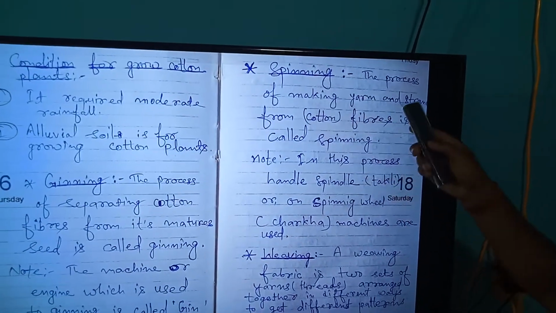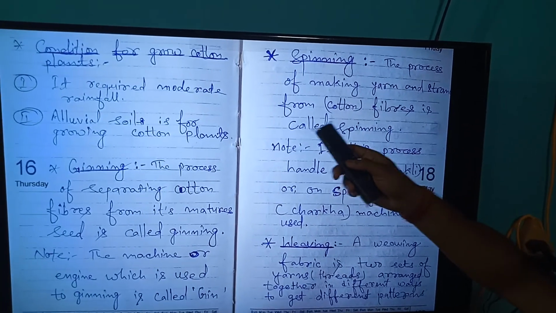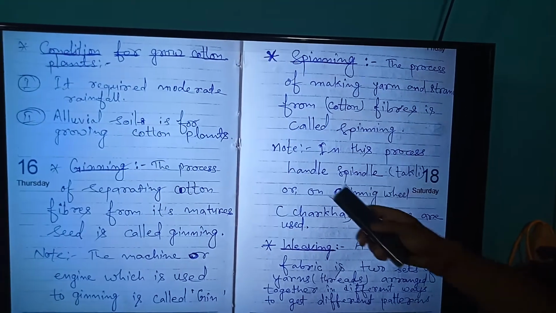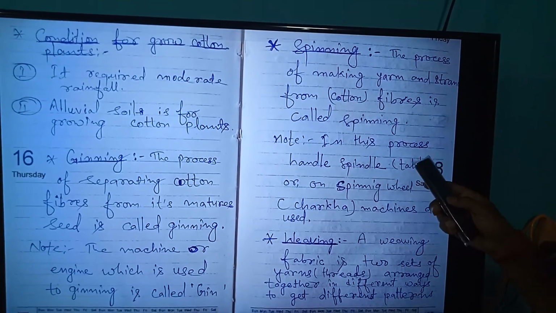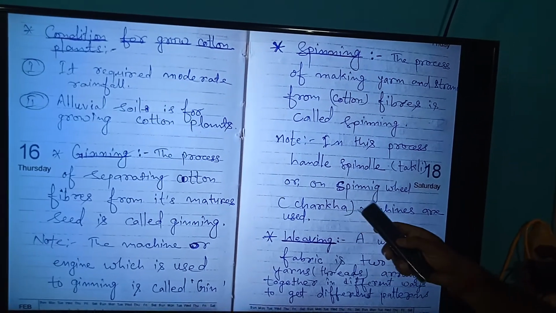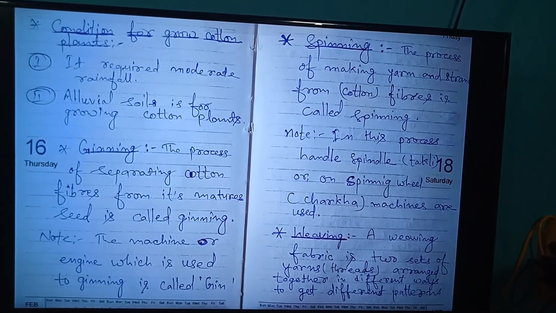Spinning. The process of making yarn and strands from cotton fibers is called spinning. Note: in this process, a handle, spindle, takli or spinning wheel, and charkha machine are used.